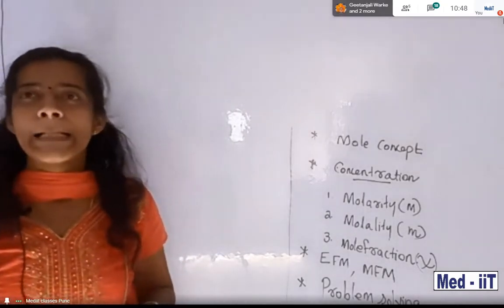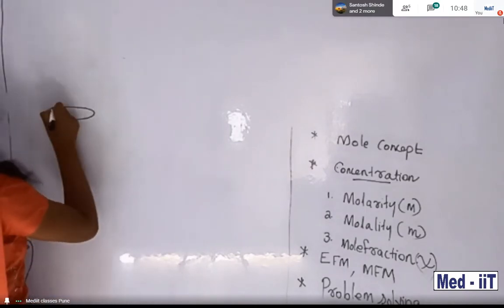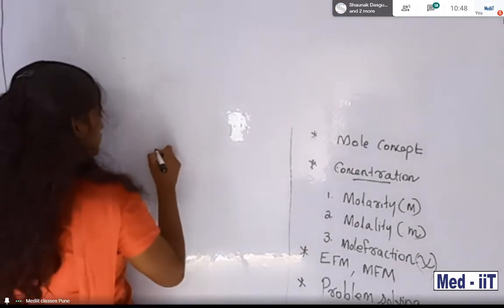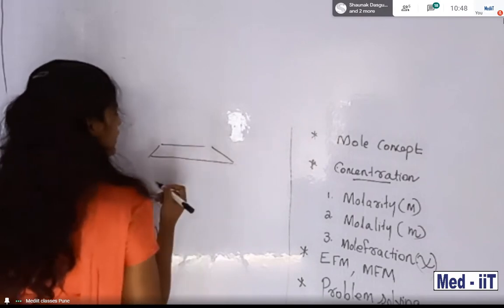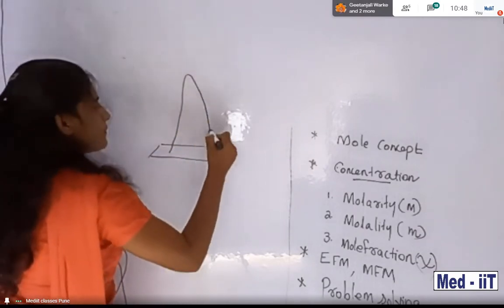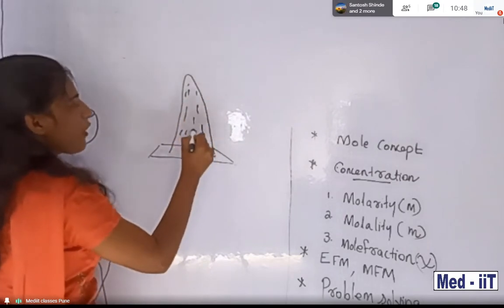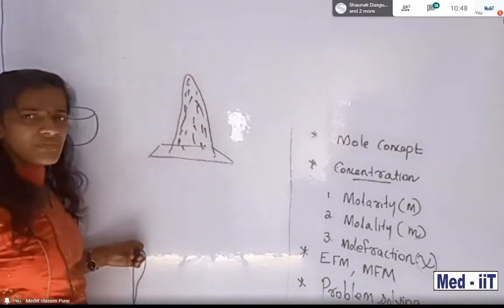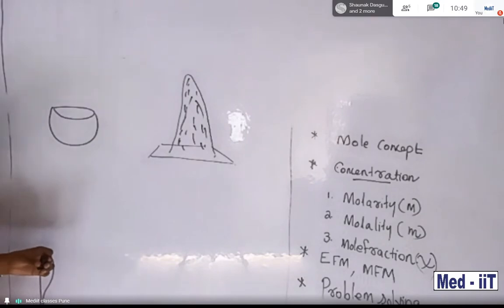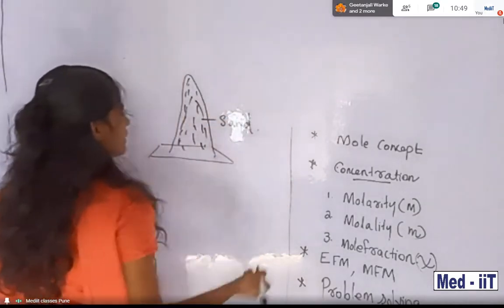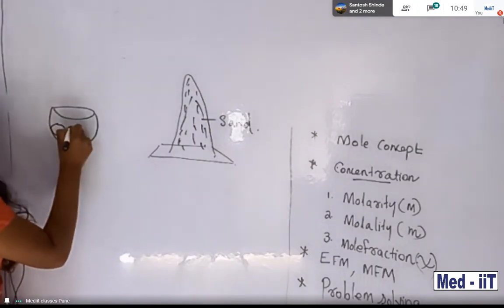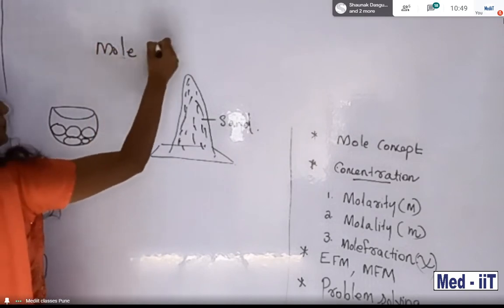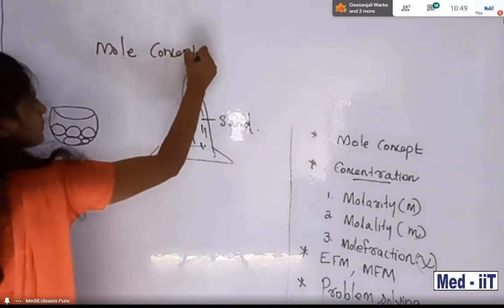For example, this is a small bowl, and this is a heap of sand.